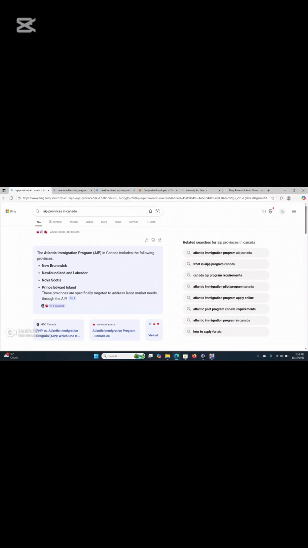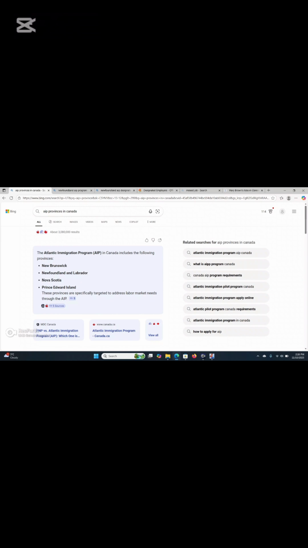So we need to see which of the provinces are participating in the AIP program. If you just go to your Google search and type in AIP provinces in Canada, it will bring out these 4 provinces, so you can know which provinces we are going to be working on.